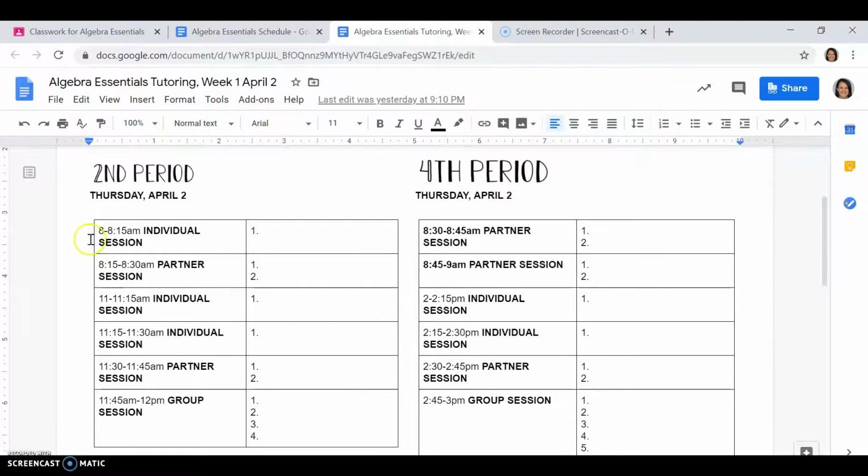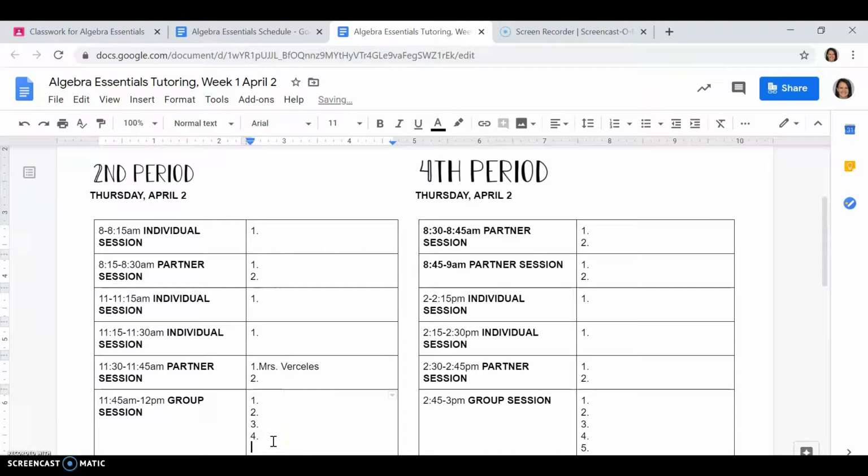So here's how it works. Let's just say you're in second period and you're available from 11:30 to 11:45, then you would write your name. And we'll send you a link to log into at 11:30 to meet with one of your math teachers. Don't delete anyone's names. That's not nice. If these slots are filled up and you really wanted to join the group session, you can add a 5th or 6th slot to a group session. But again, don't delete anyone's names. If you can't meet during one of these times, but you do have a question that you want to meet with us face-to-face about, just email one of us and we can make it happen.